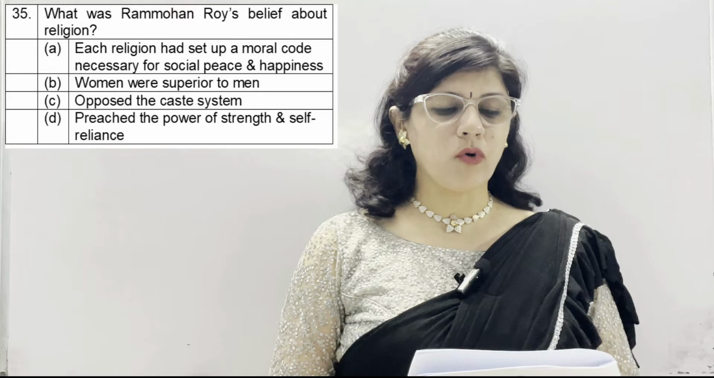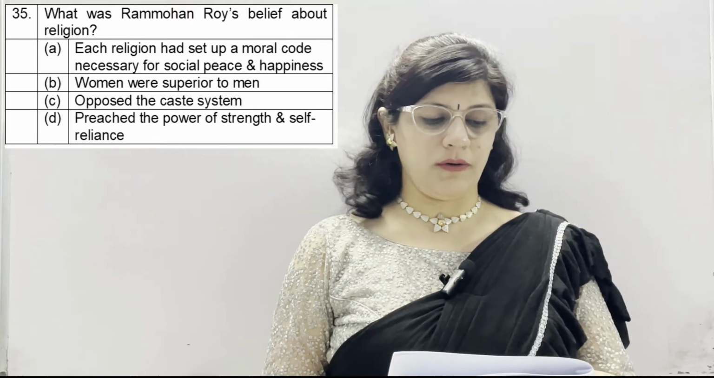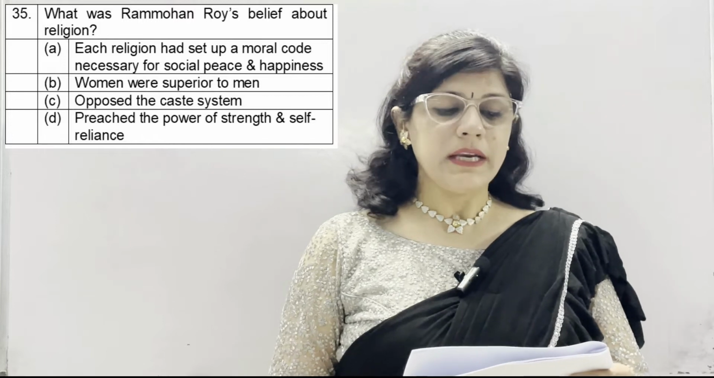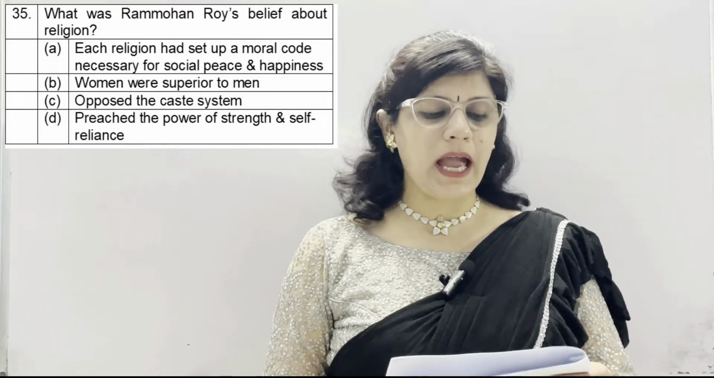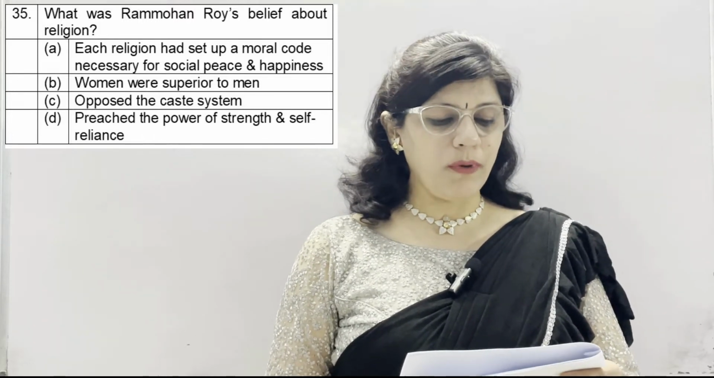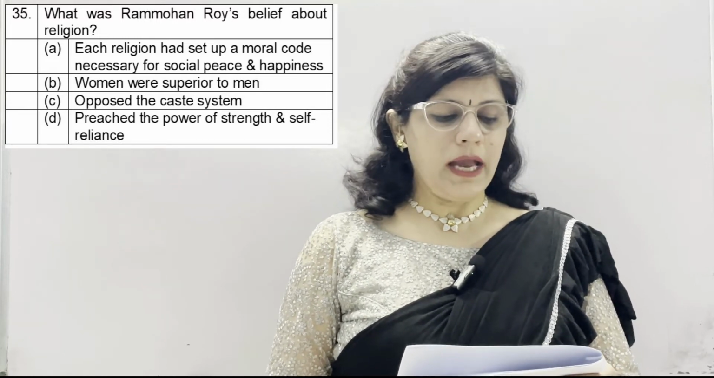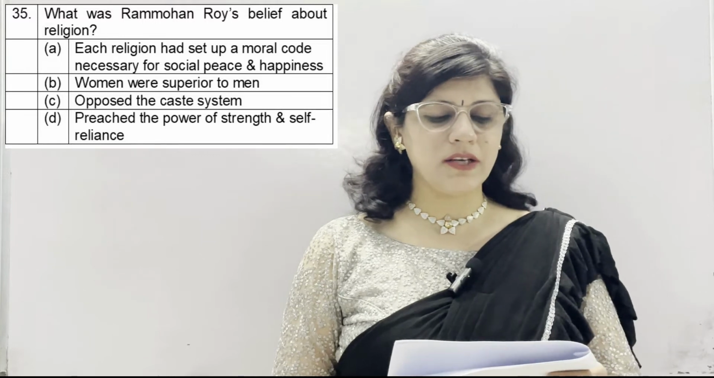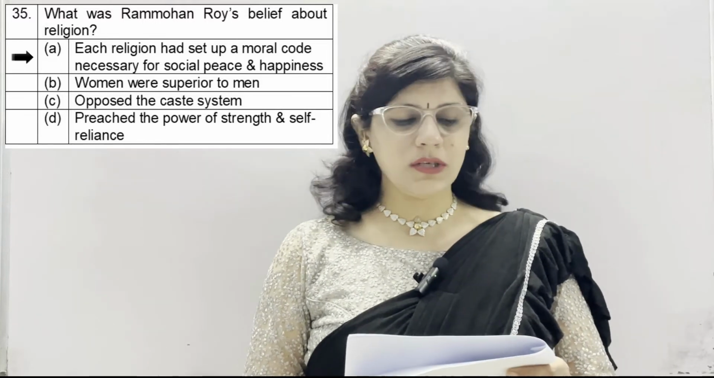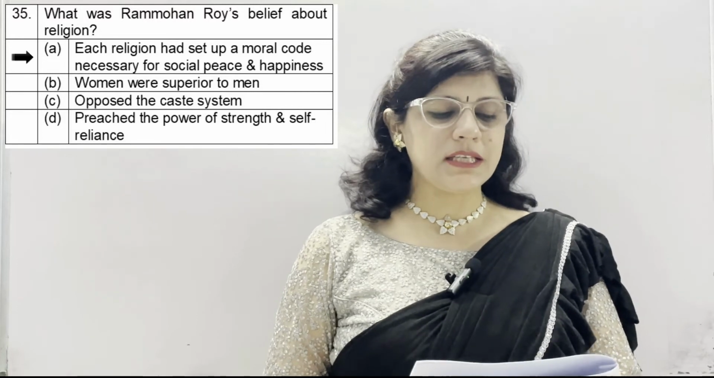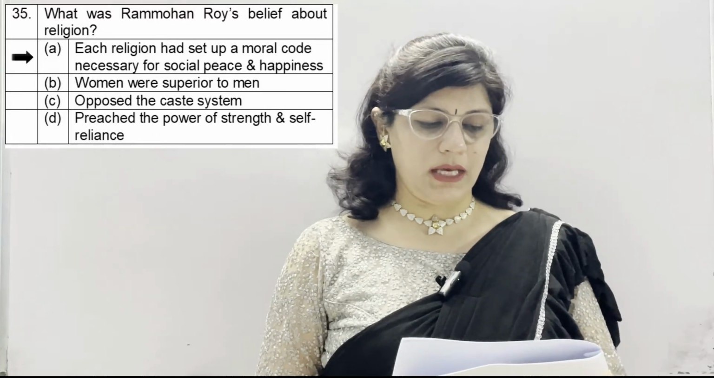Question number 35. What was Ram Mohan Roy's belief about religion? A option, each religion had set up a moral code necessary for social peace and happiness. B. Women were superior to men. C. Opposed the caste system. And D. Preached the power of strength and self-reliance. A option is correct. Each religion had set up a moral code necessary for social peace and happiness.